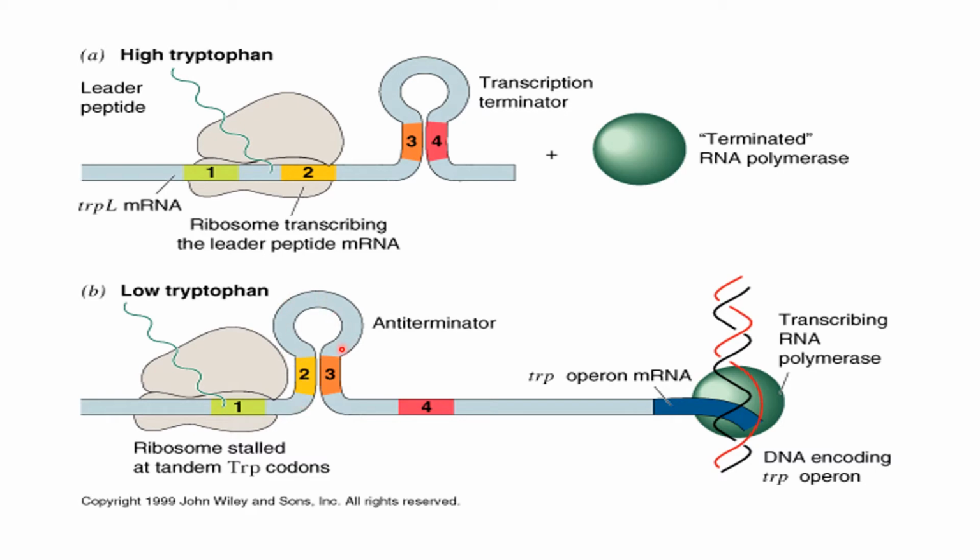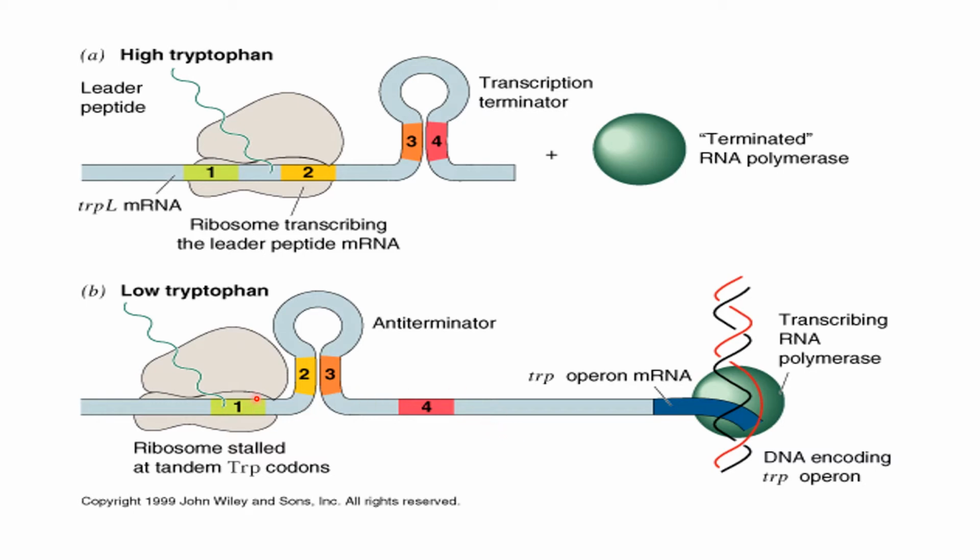attenuator. This attenuator structure is now formed between the segment 2 nucleotide sequence and the segment 3 nucleotide sequence instead of segments 3 and 4. So the formation of this attenuator is not effective enough to halt or inhibit the translational process.